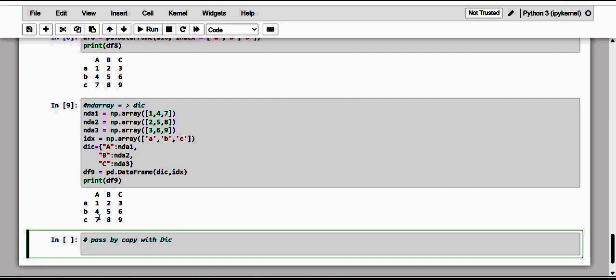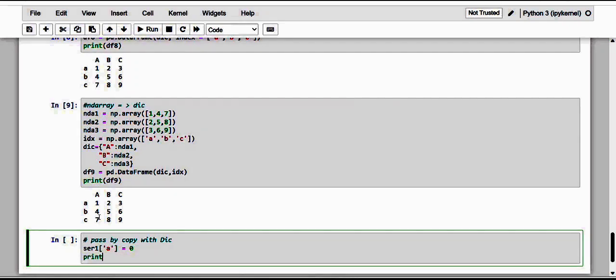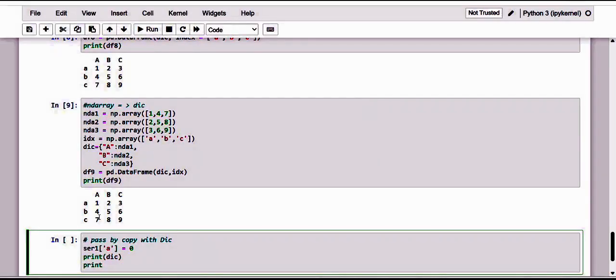In the case of a series dictionary, if we modify an internal value of a series, the dictionary will be changed in turn, which is not the case of a data frame. Kindly have a note of it. Here is series 1, and let me check what is there in A, which I have already given as 8. I don't know whether I have already given this series 1. Let me try this.